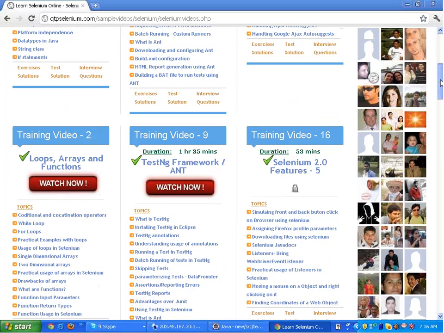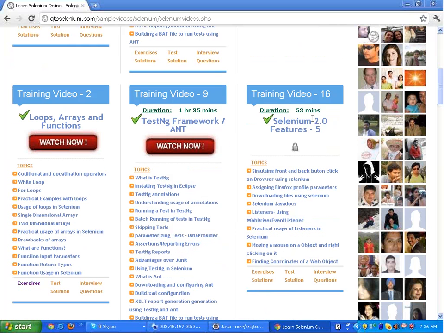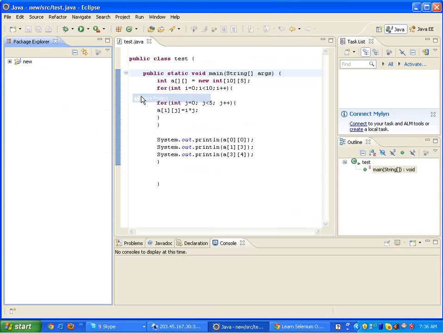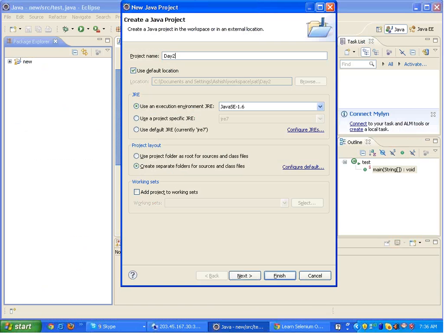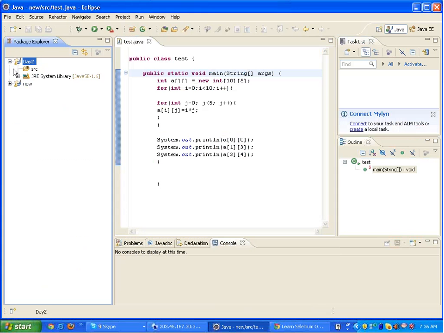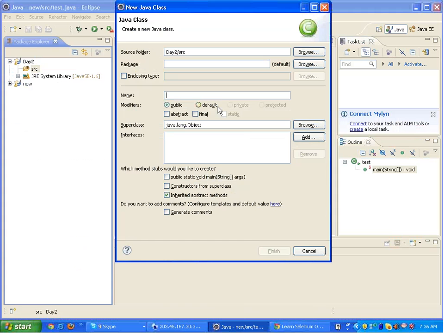Alright, so today we are going to look at loops, arrays, functions and all, and let's start again. I'll make a new project called Day2, and in this project, inside the source folder, I will create a new class called while loop, which I had started yesterday as well, but didn't do it.